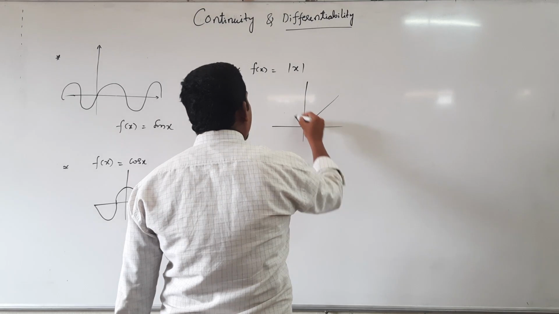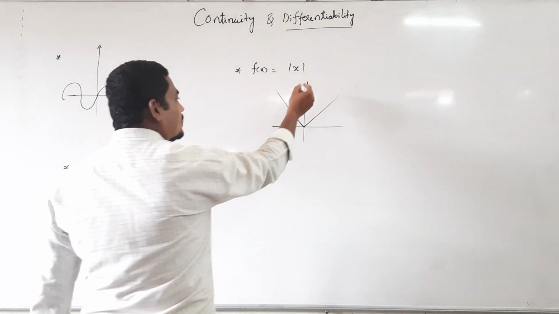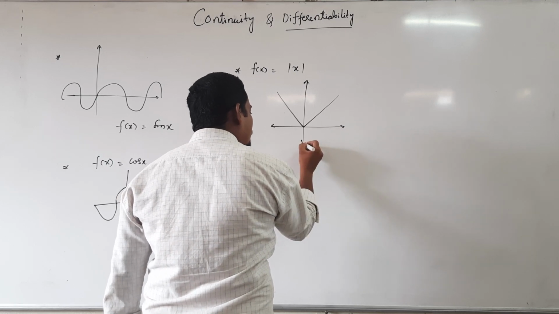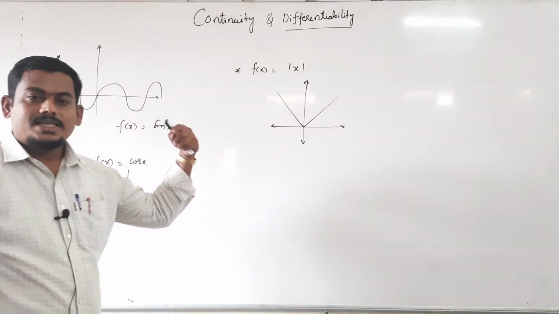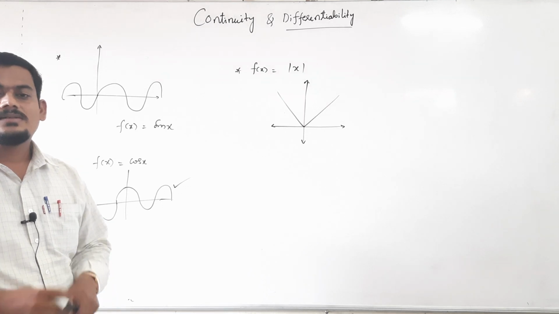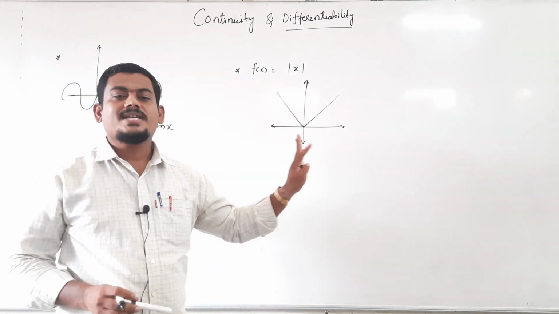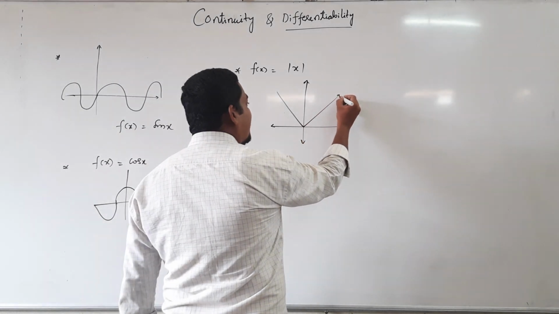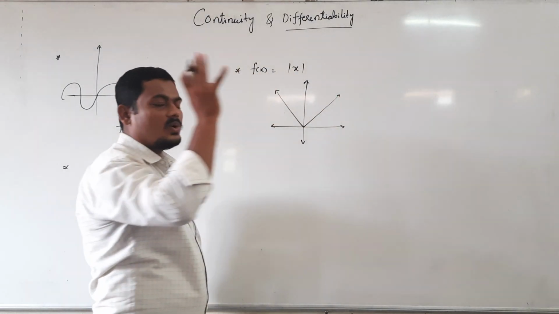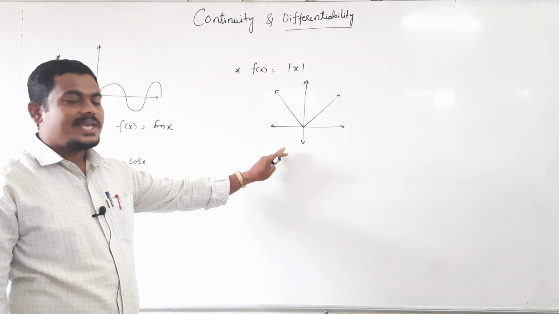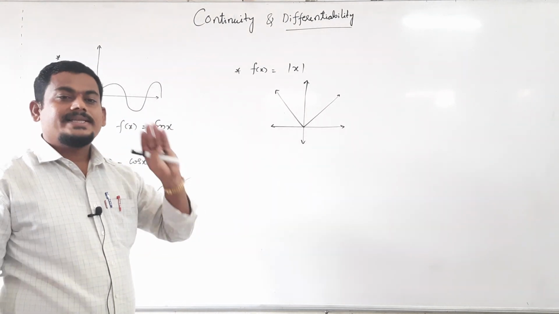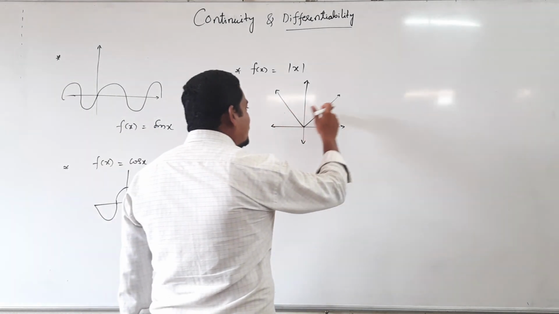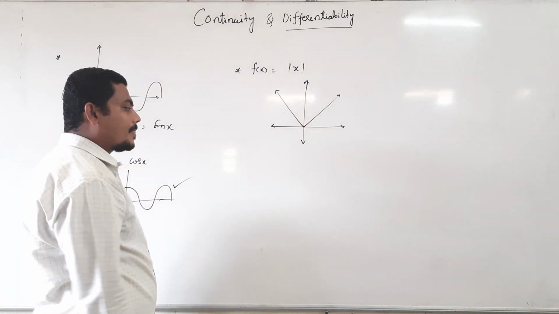This is the graph of mod x, right? From the graph, can you tell me, is it a continuous function? Yes, this function is continuous because there is no gap in between the curve. Is there any gap? No, there is no gap or a hole, then we can say that it is a continuous function. Clearly, modulus of x is continuous.